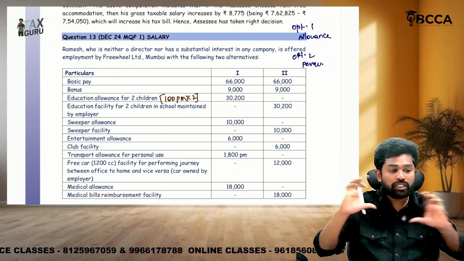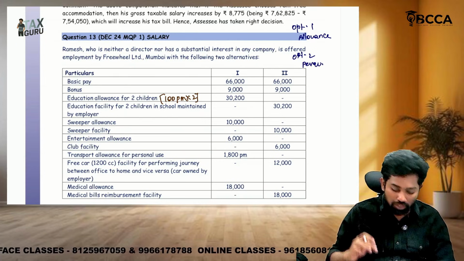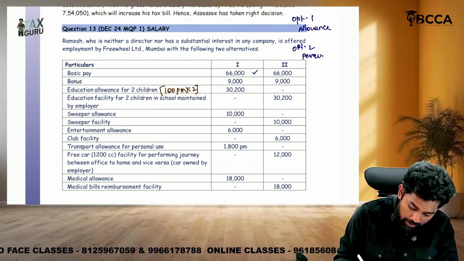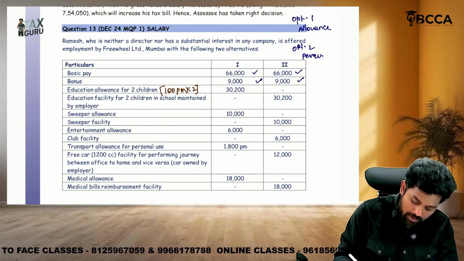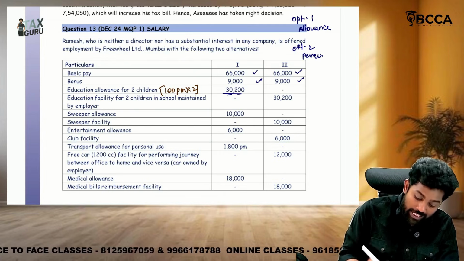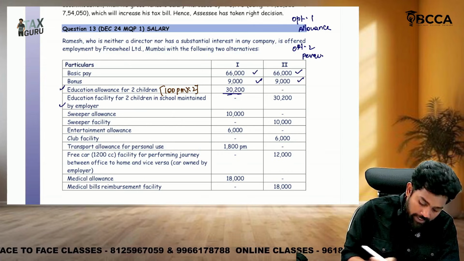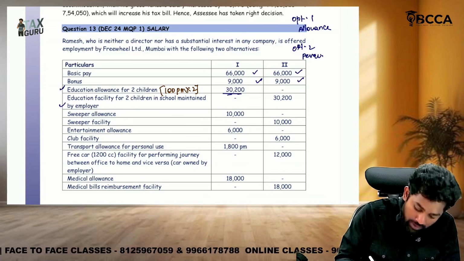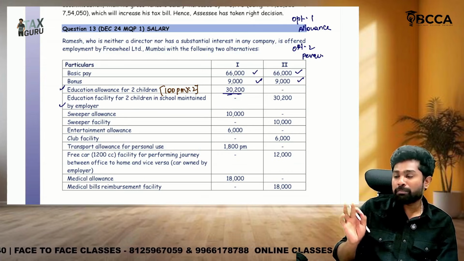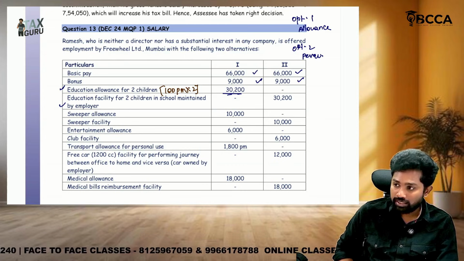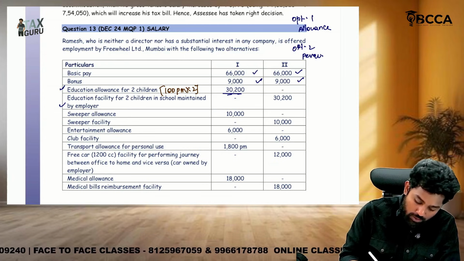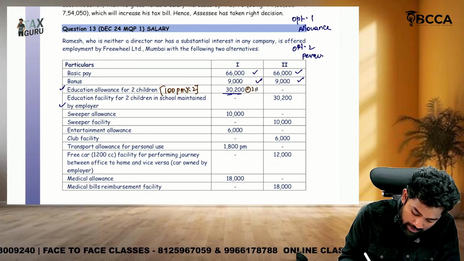So you need to think which alternative is better. See, basic pay in both options is taxable, bonus 9000, education allowance, whereas the second option gives education facility. For education allowance, 100 per month per child up to 2 children is exempted. How much, sir? 2400 exemption is here.